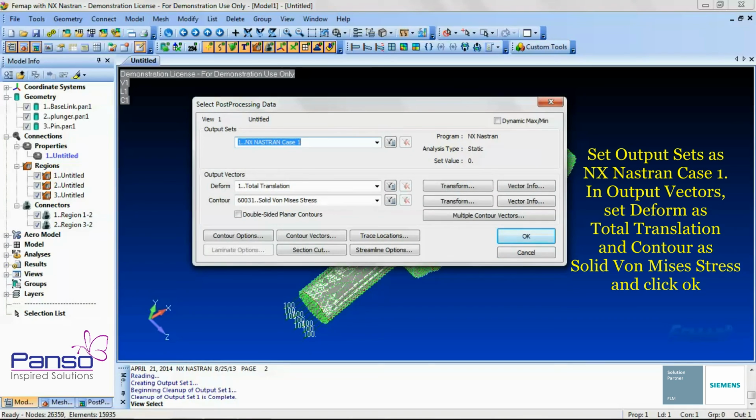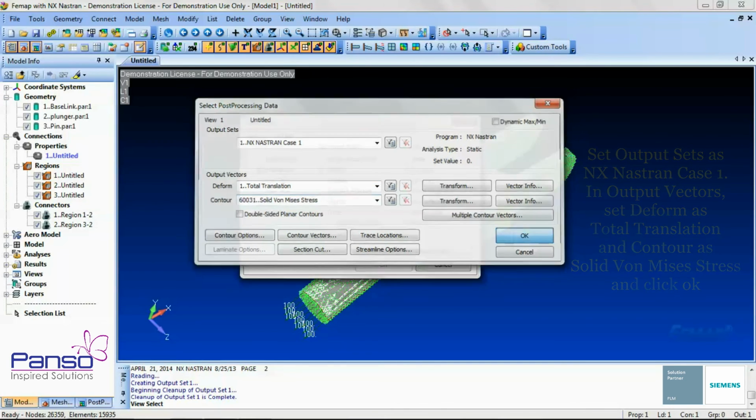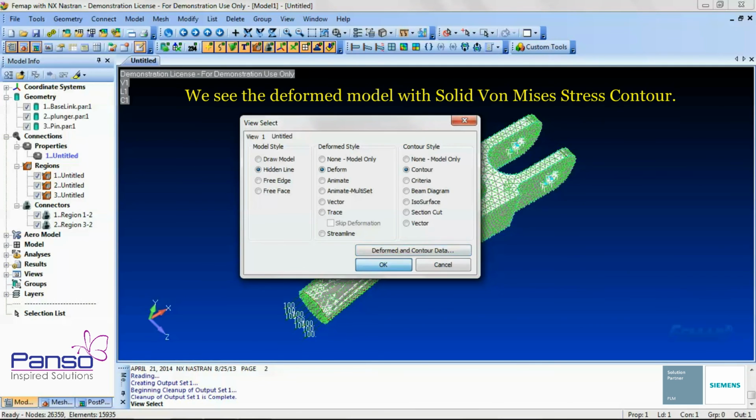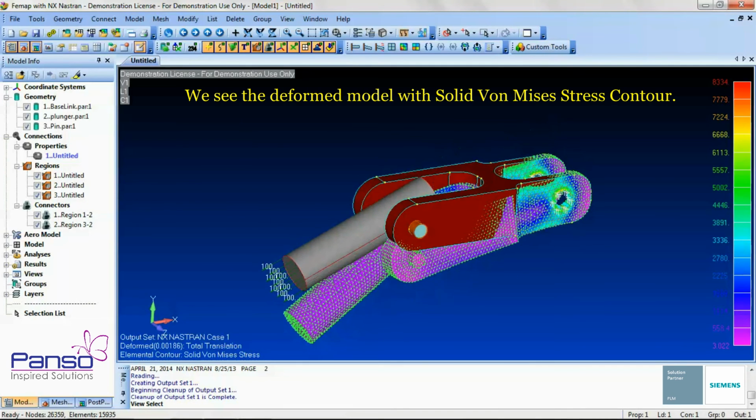In the Select PostProcessing Data dialog box, select Output Sets as Nastran Case 1 in the Output Vector section. In Deform, select Total Translation. In Contour, select Solid von Mises Stress and then click OK and then click OK again. We can see in front of our screens the result for von Mises stress.